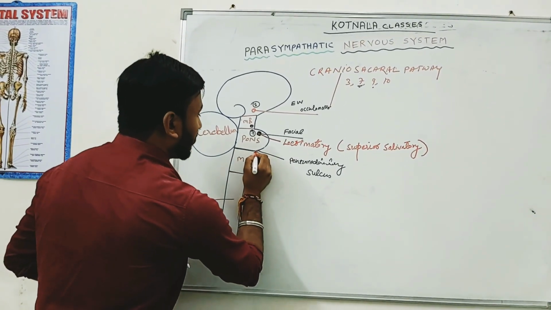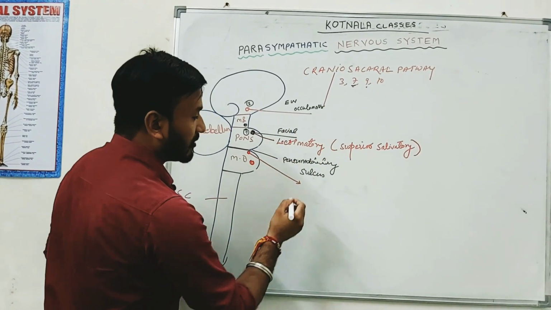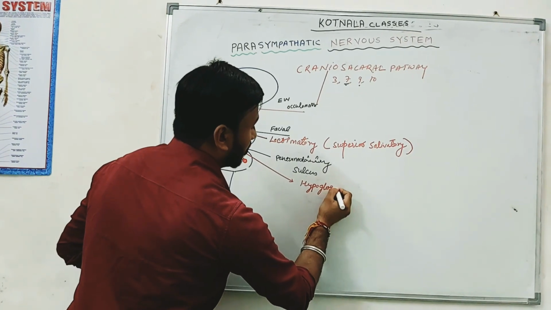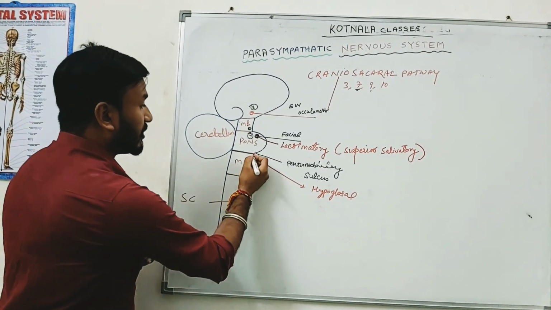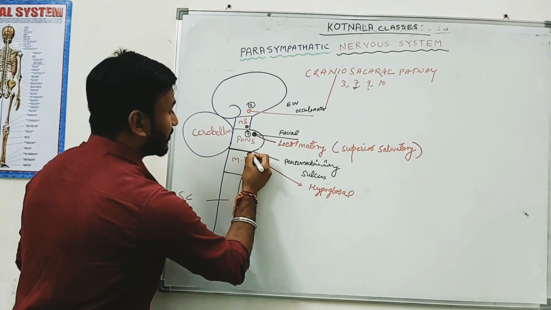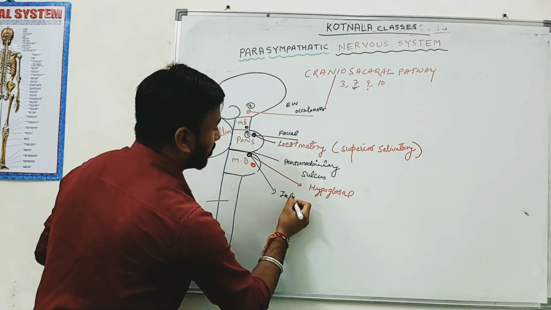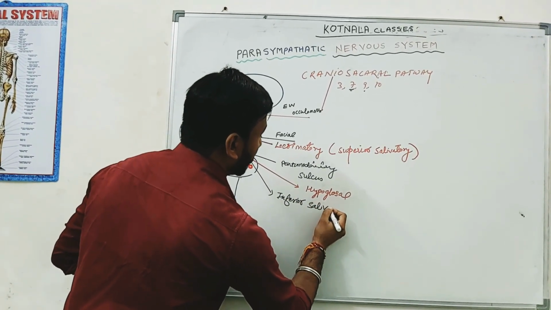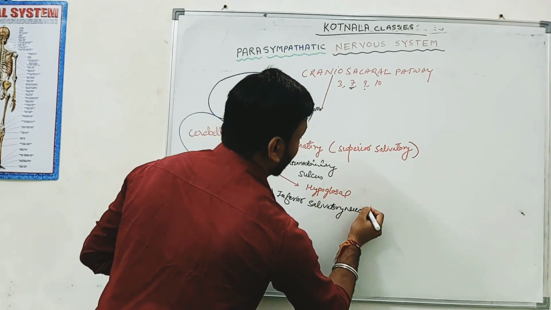And what is the cranial nerve associated with this, the ninth? What is the name of the ninth nerve? Glossopharyngeal. And what is the name of this nucleus? This cranial nerve's nucleus is known as the inferior salivatory nucleus. Inferior salivatory nucleus. Very nice. Good job.